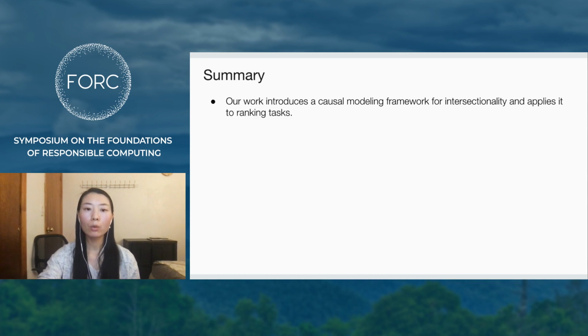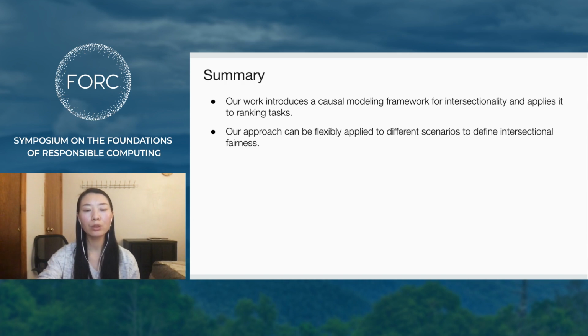In summary, our work builds on a growing literature on causal fairness to introduce a modeling framework for intersectionality and apply it to ranking tasks. Experiments show that this approach can be flexibly applied to different scenarios, including ones with mediating variables, and the results compare reasonably to intuitive expectations we may have about intersectional fairness for those examples.